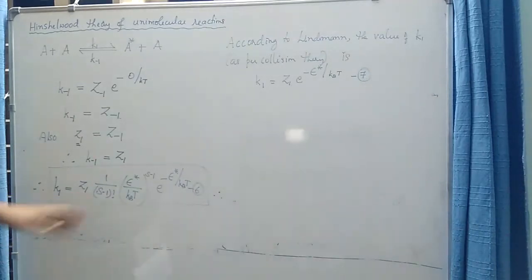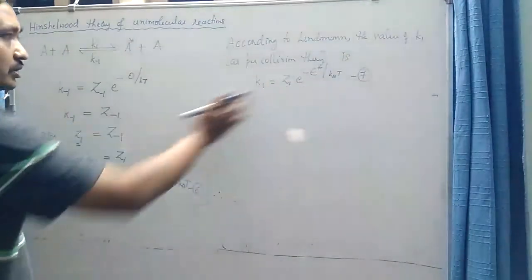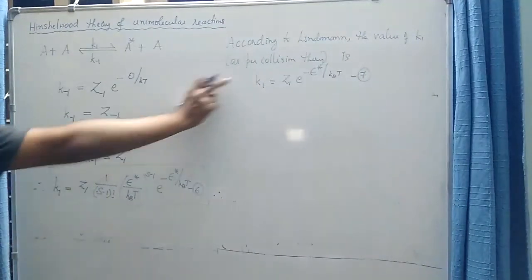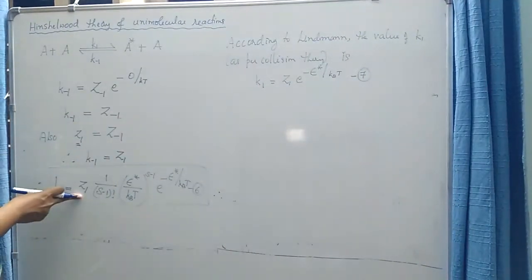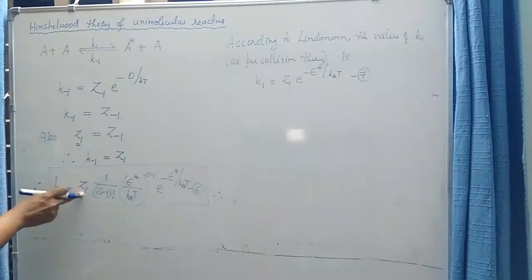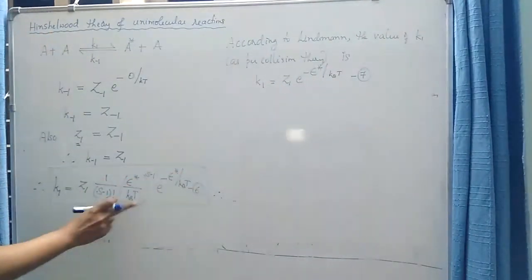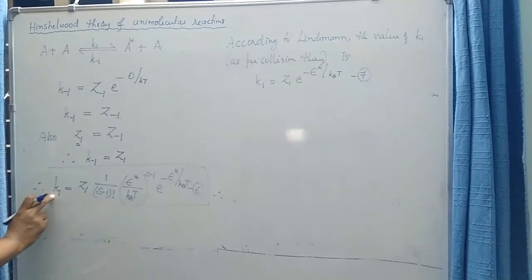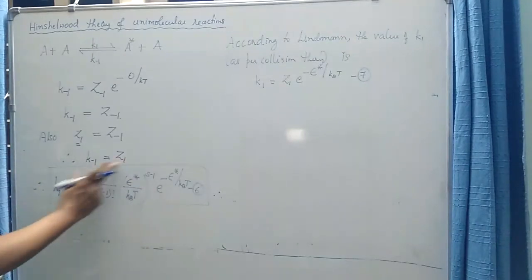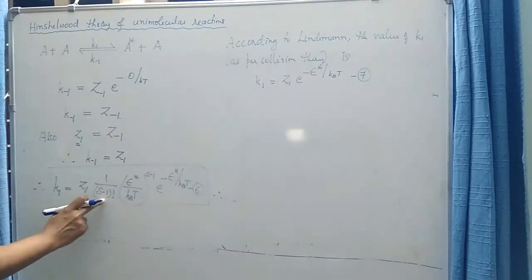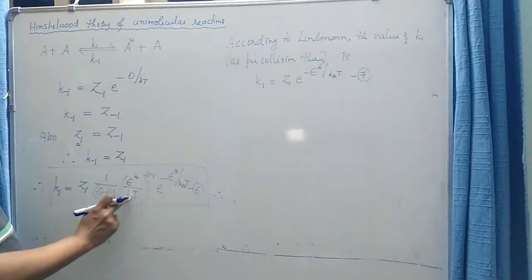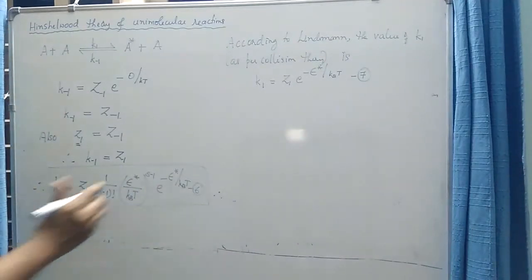And in equation 6 we have the value of k1 that is predicted by Hinshelwood. So if you compare these two equations 6 and 7, because both represent k1, in the RHS you can see that the term z1 and e to the power minus epsilon star by kBT are common for both the equations. So in the Hinshelwood equation for k1 you have an extra term, that is 1 by (s minus 1) factorial into (epsilon star by kB into T) to the power s minus 1.